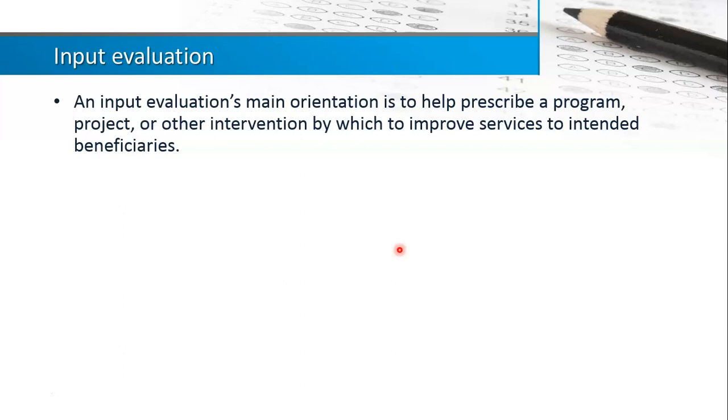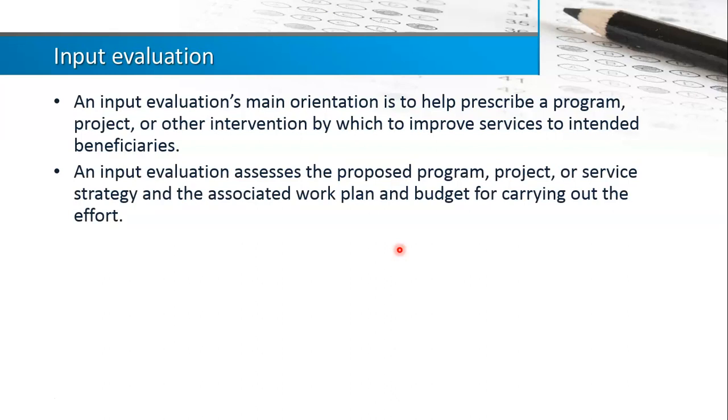So what kind of action is being done to further improve the delivery of the curriculum? An input evaluation will assess the proposed program or project service, the associated work plan and budget for carrying out the effort. So input evaluation is probably looking at to what extent the organization puts effort into delivering the curriculum. This may include the strategies or the activities that are related to